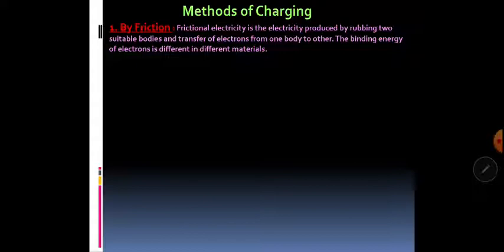The binding energy of electrons is different in different materials. So when we rub our hair with the dry plastic comb, one of the materials will lose electrons and the other material will gain electrons. As a result, one of them becomes positively charged and the other becomes negatively charged. And once that charged comb is brought close to paper bits, it attracts them.